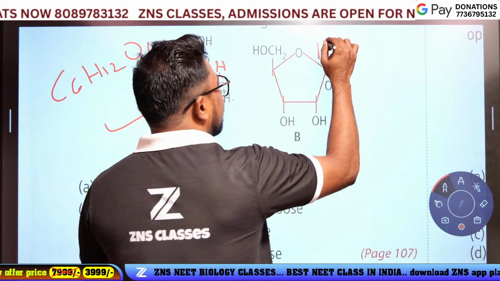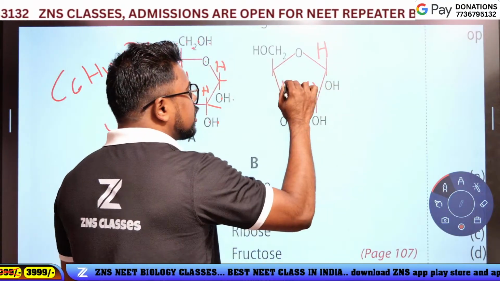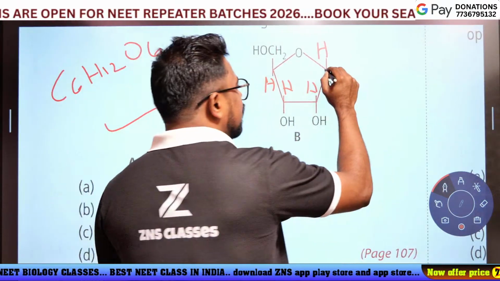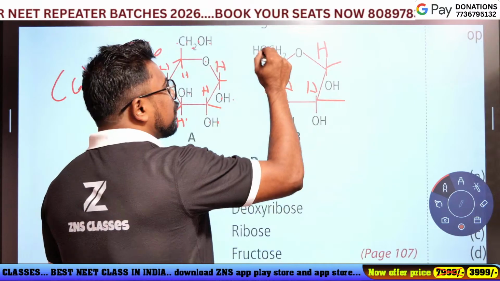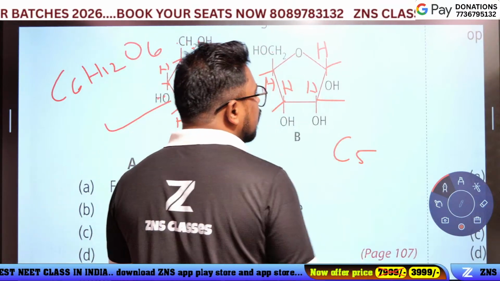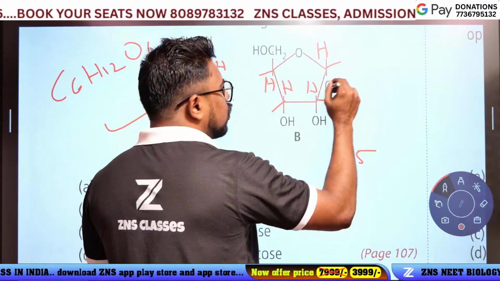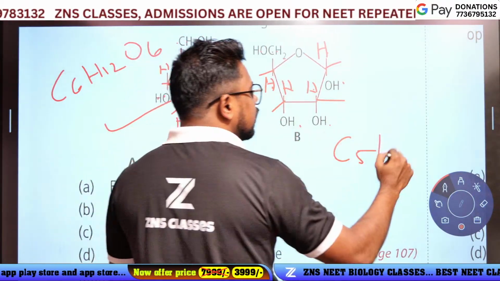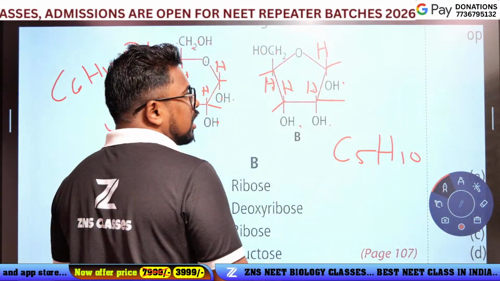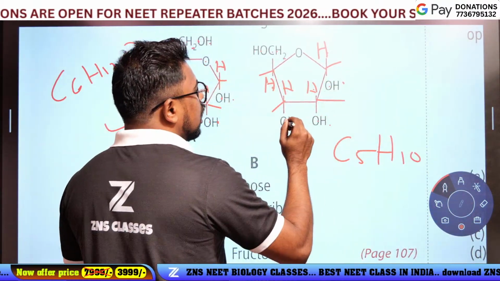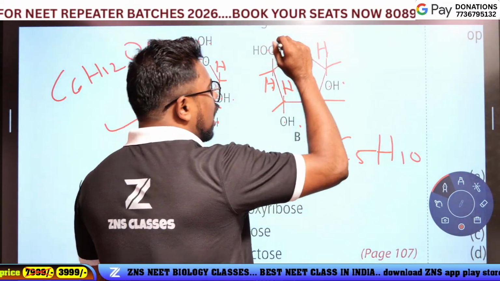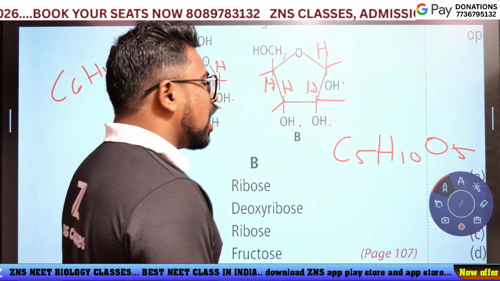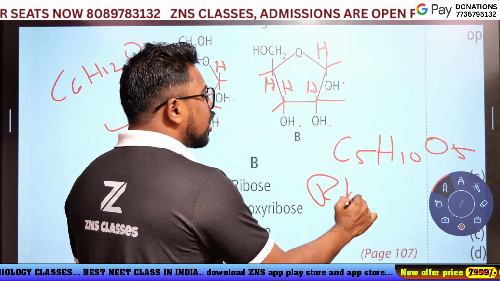HOH, HOH, HOH, CH2OH, and the H. Calculate the carbons: first, second, third, fourth, fifth carbon. Total C5. Hydrogen: 1 to 10, so 10 hydrogens. Oxygen: 1, 2, 3, 4, 5. C5H10O5. Who is this? It is ribose sugar.